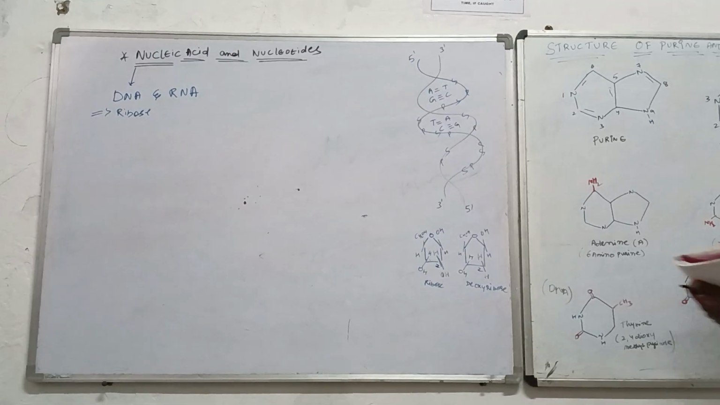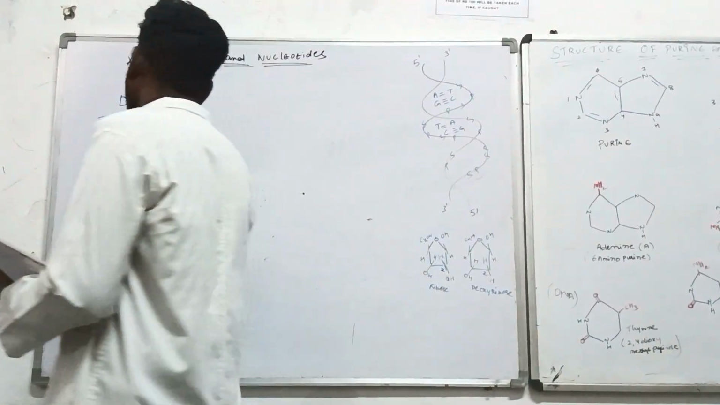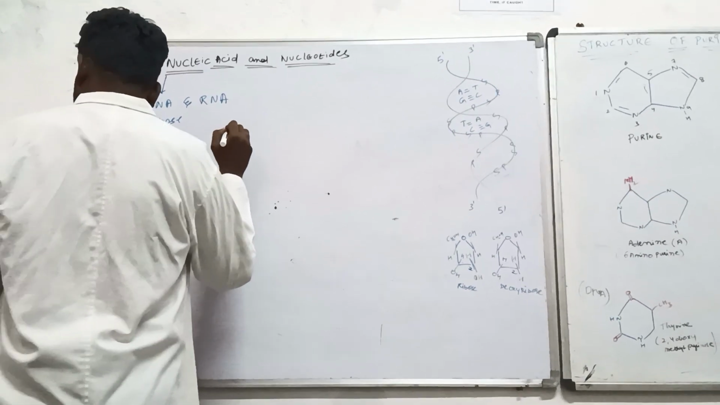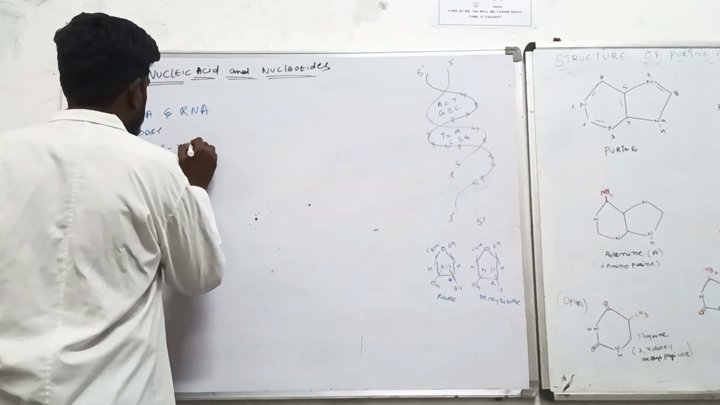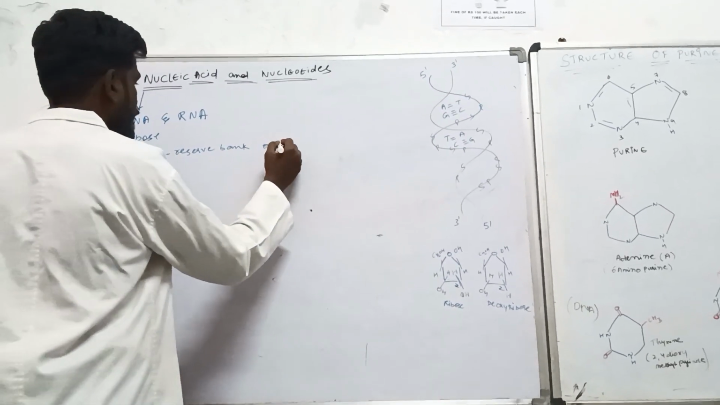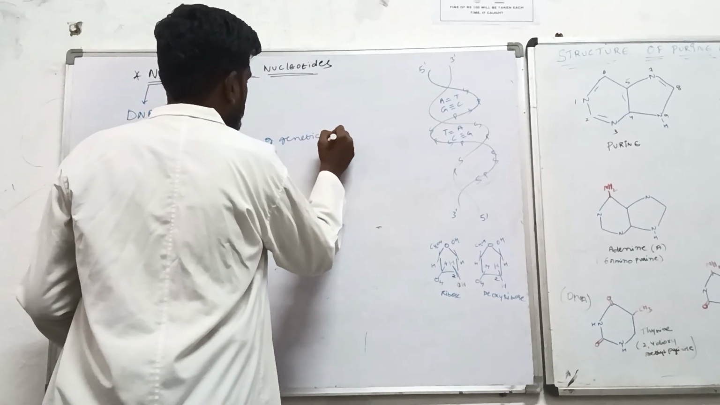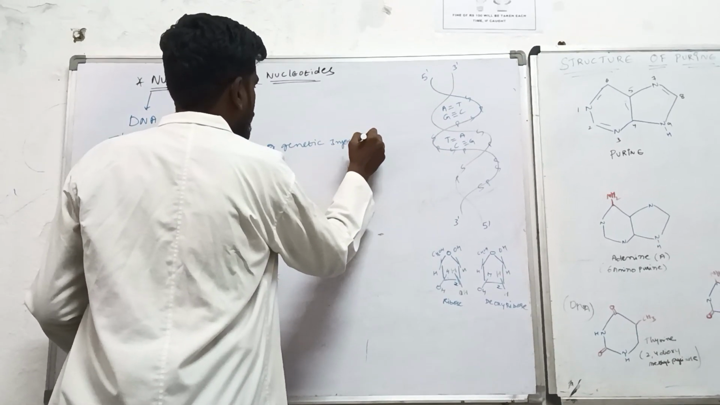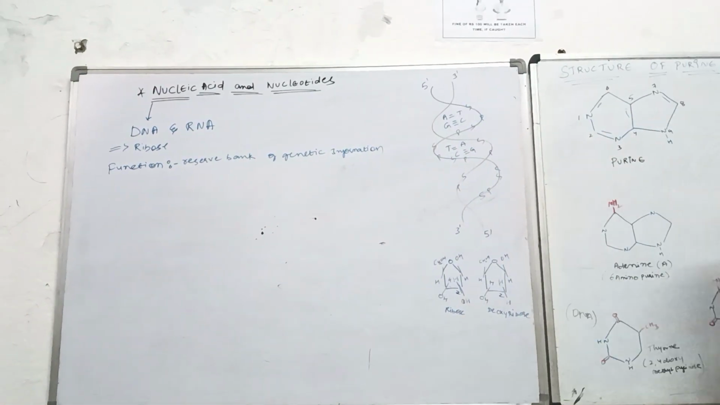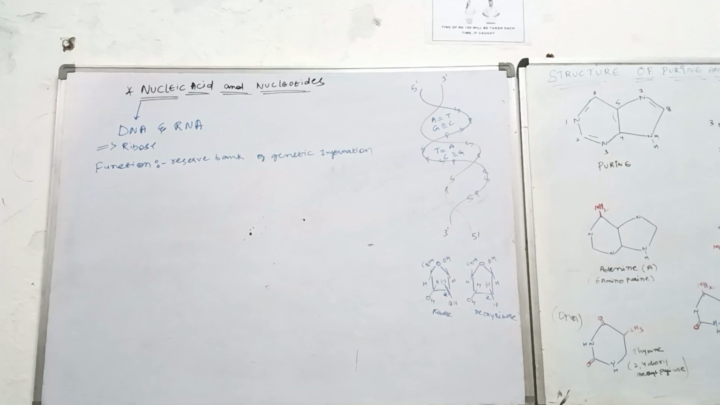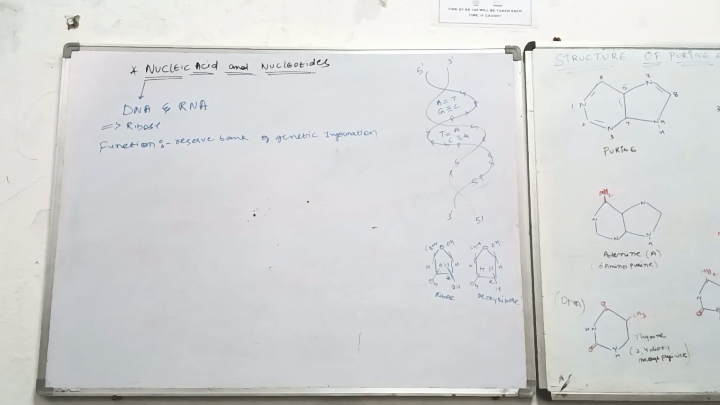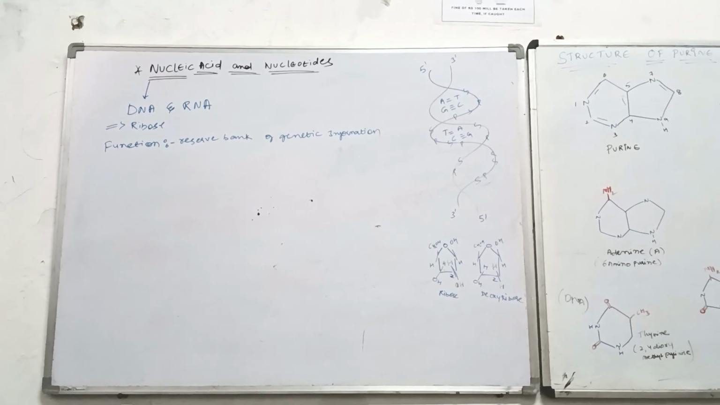Now, what are the major functions of DNA and RNA? They act as a reserve bank of genetic information. With the help of DNA, you can find out all the genetic information: what type of species it is, what materials are present in it, and whether it is male or female. The engineering of your body depends totally on the DNA and RNA sequence.